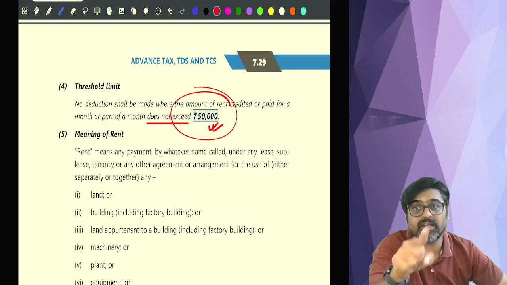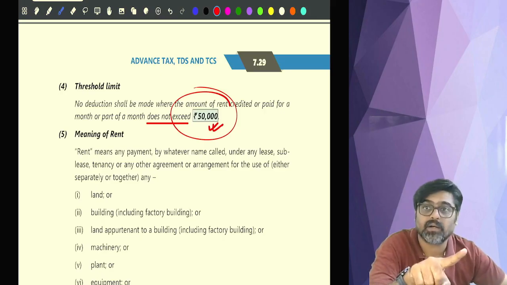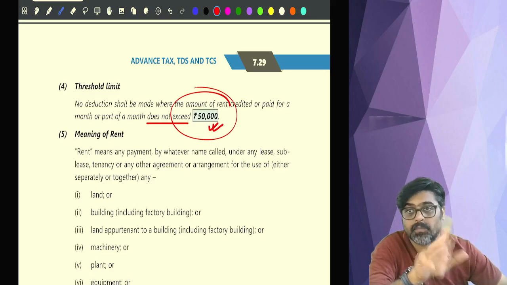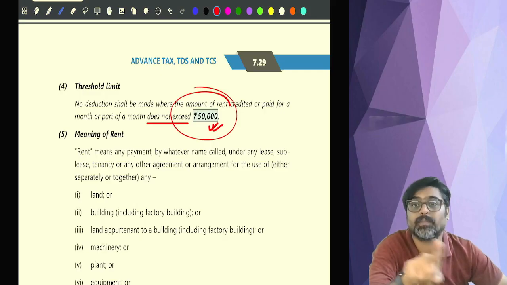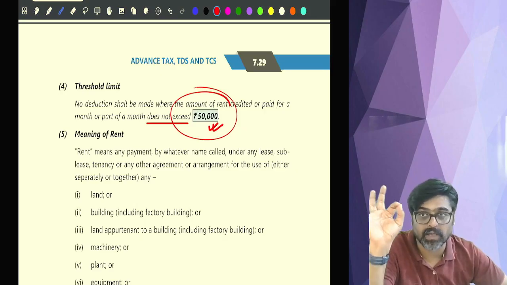Okay, so if there is a GST which you are charging along with the rent, then TDS will come only on the rent component, provided the GST is shown separately in the invoice. Okay, that GST point should click.